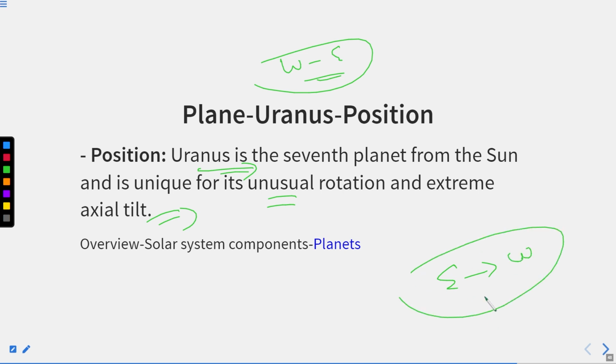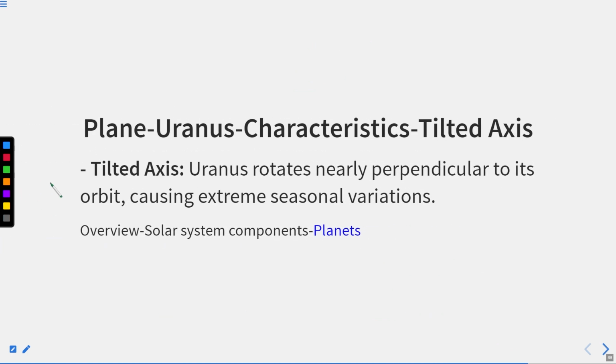So that's why it is very famous for its unusual rotation and extreme axial tilt. If some planet is tilted like this, Uranus is tilted like this. Tilted axis. Uranus rotates nearly perpendicular to its orbit, causing extreme seasonal variations.